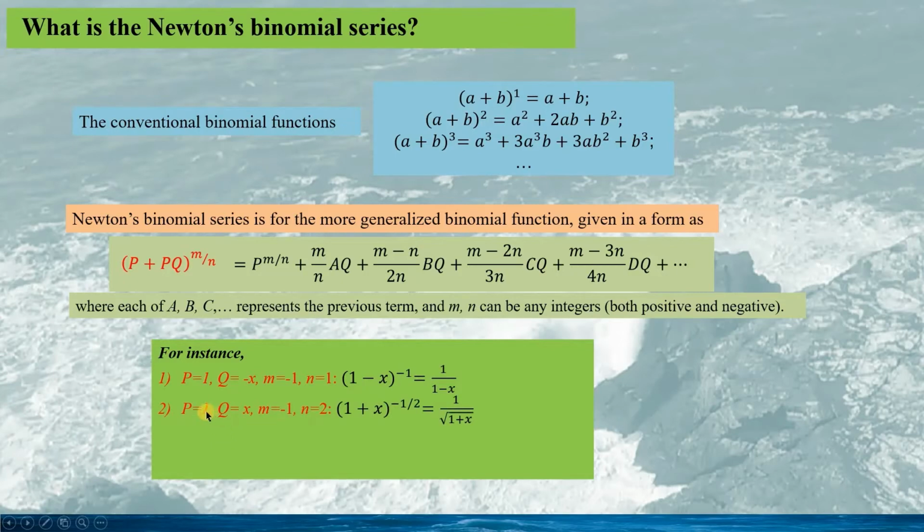If we take different P, Q, M, and N, we have the binomial function as this. Again, if we take a different P, Q, and M equaling minus 1 and N equaling 2, we have the binomial function as this. And we can have more complicated binomial functions.